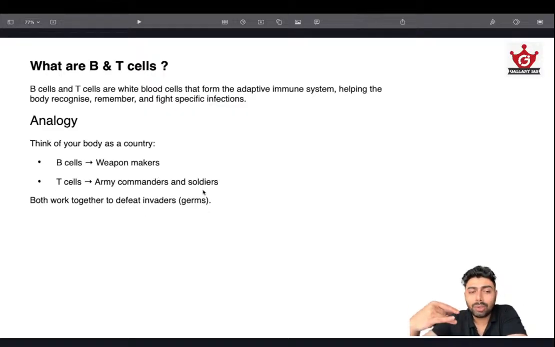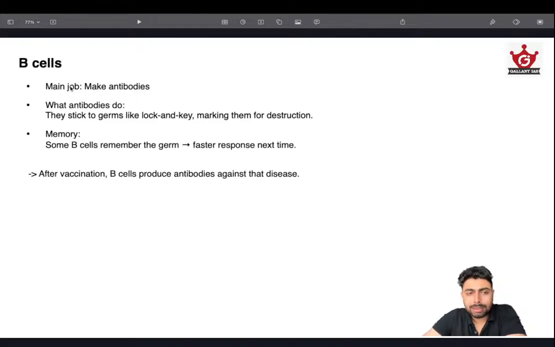So they are the ones doing the thing, and B cells make the tools for them. Okay, the tool here is antibodies. So B cells make the antibodies, T cells use these antibodies, and they both form part of the white blood cells. And B cells make the antibodies.